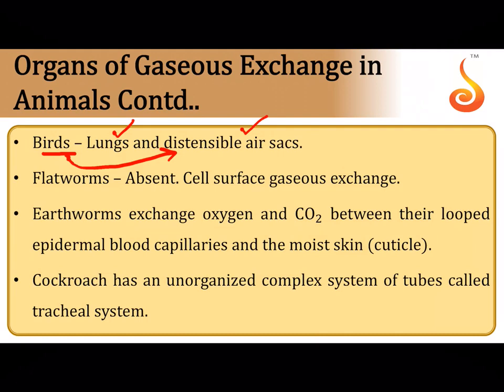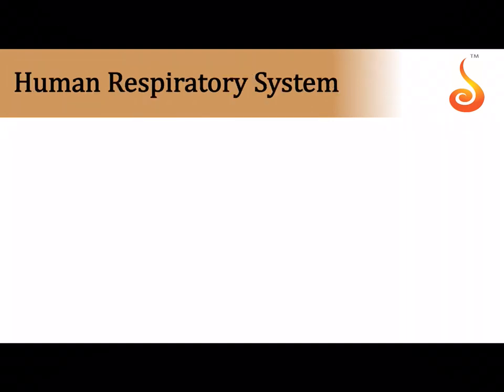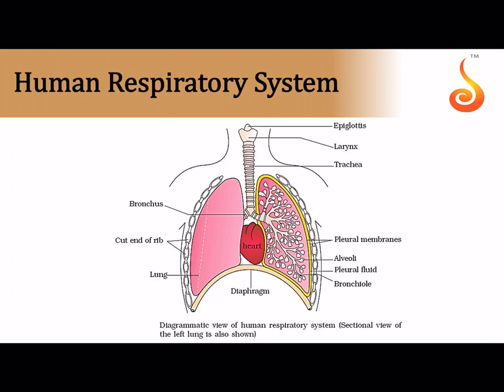Then you have flatworms, they don't have respiratory organs, that is cell surface again. And we already finished discussing about earthworm, and we also talked about cockroach that belongs to insect, which has the air filled network of tubes inside its body, which constitutes the tracheal system. Now coming to the human respiratory system. Now you all are aware that your human respiratory system, of course, starts off from the nasal cavity. We will look into the nasal cavity a little later.